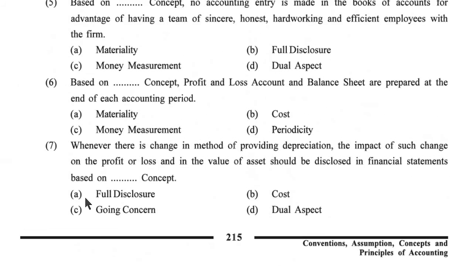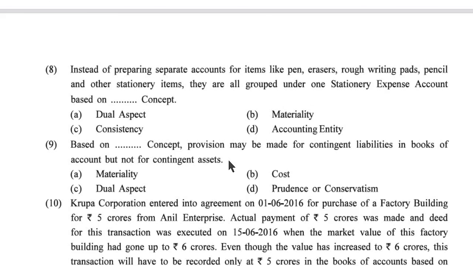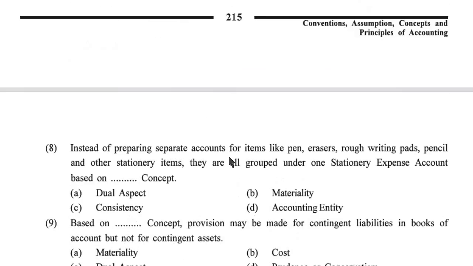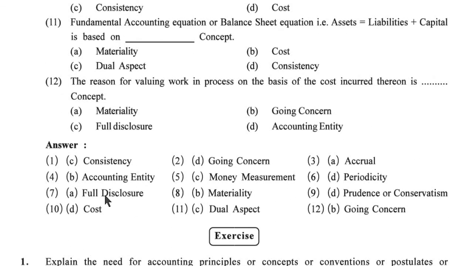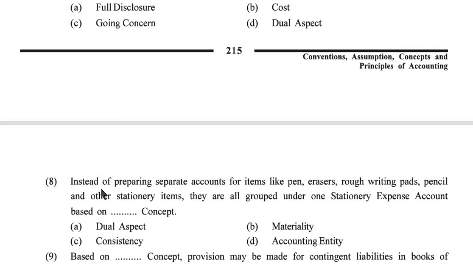Now seventh one, whenever there is a change in the method of providing depreciation, the impact of such a change on the profit or loss and on the value of assets should be disclosed in the financial statement based on the concept. Full disclosure, cost, going concern or dual aspect. So here the seventh one's answer is full disclosure.